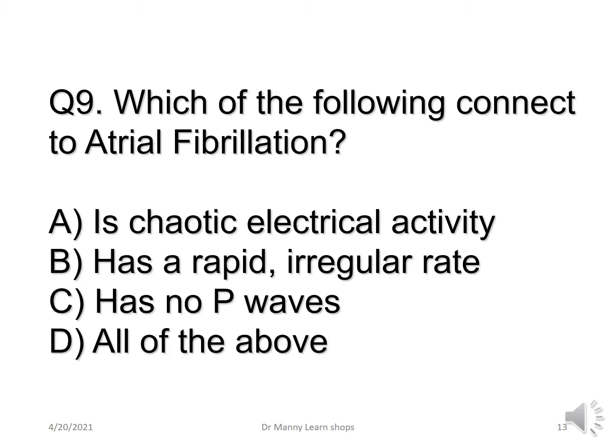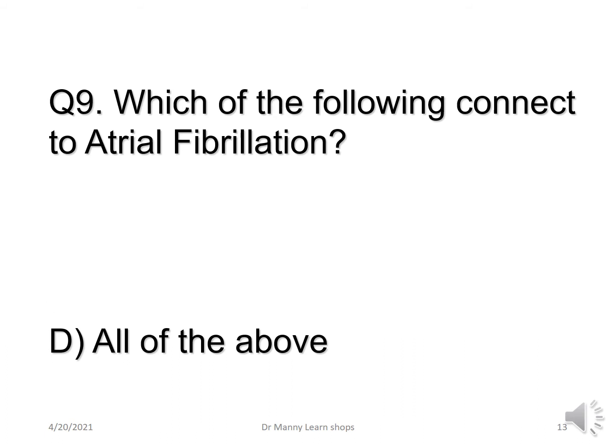Which of the following connects to atrial fibrillation? Is it chaotic electrical activity? Does it have a rapid irregular rate? Does it have no P waves? Or are they all correct? And the correct answer is they're all correct. All the above are correct.